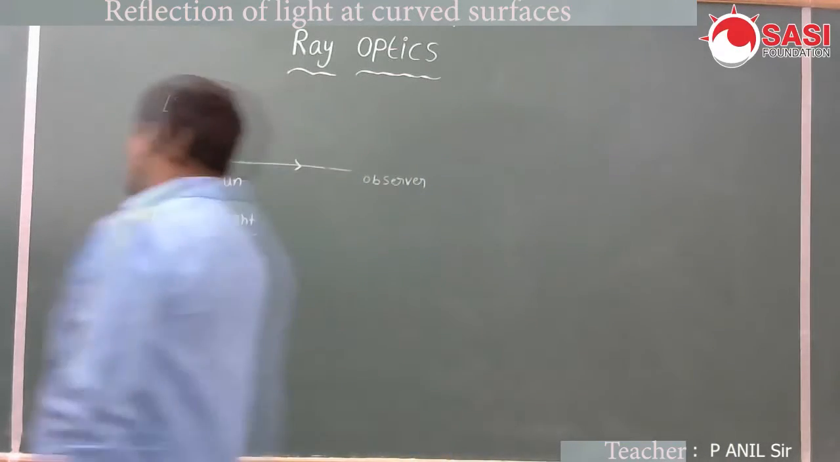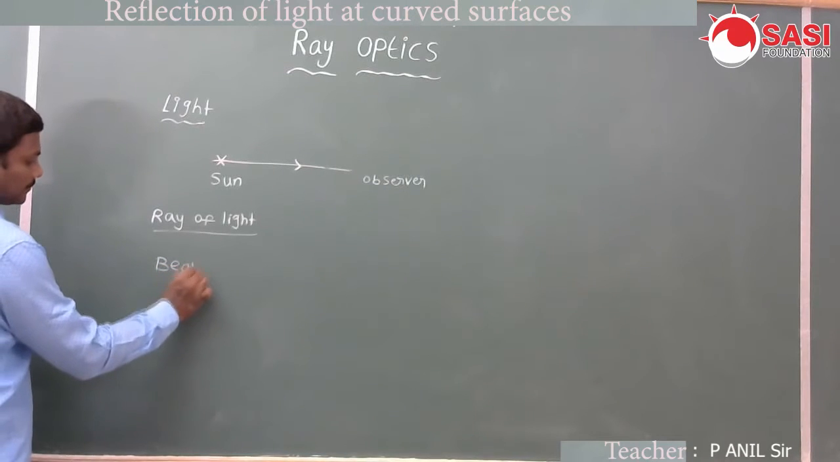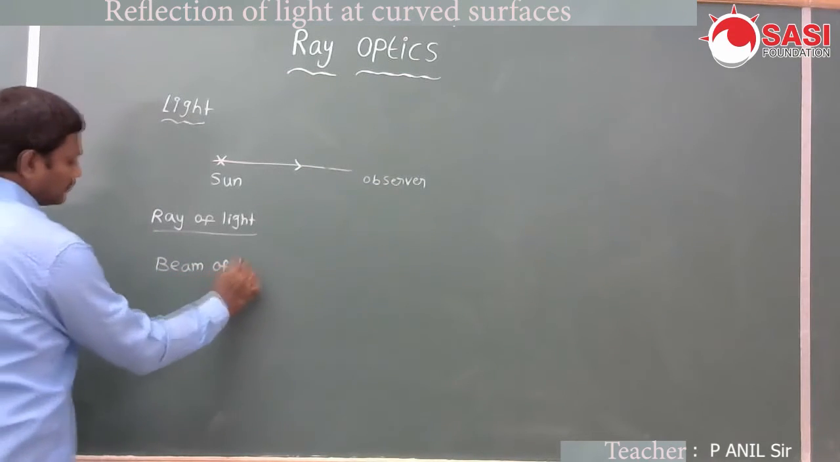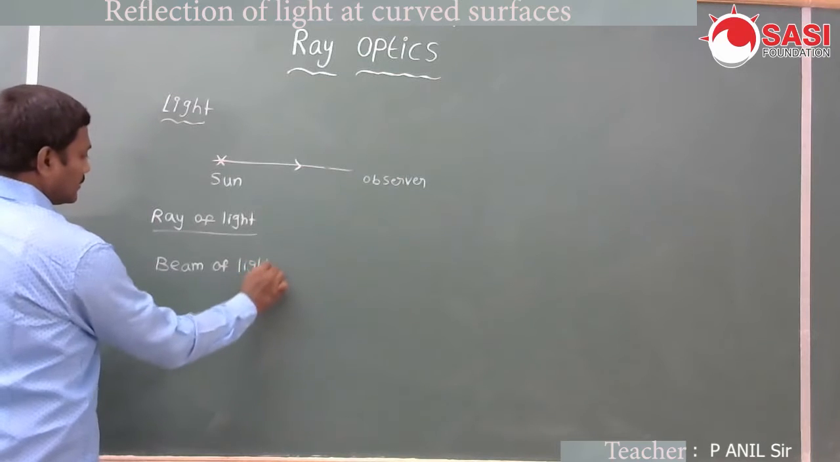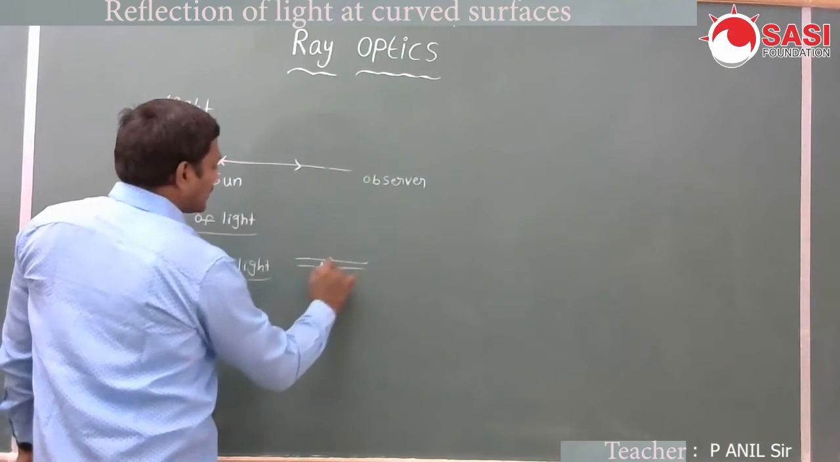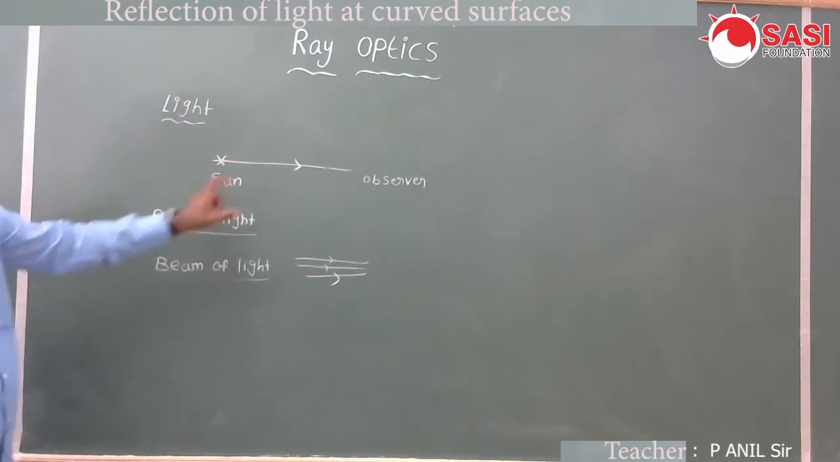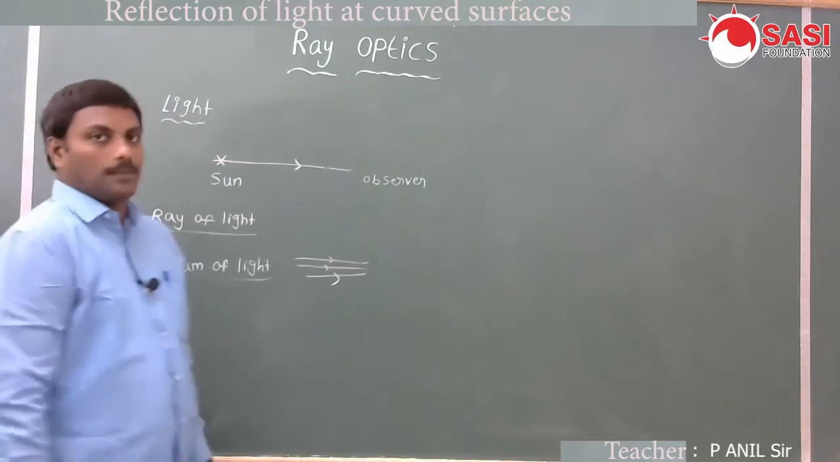Next, what is meant by beam of light? A bundle of light rays is called a beam of light. A bundle of such light rays is called a beam of light.